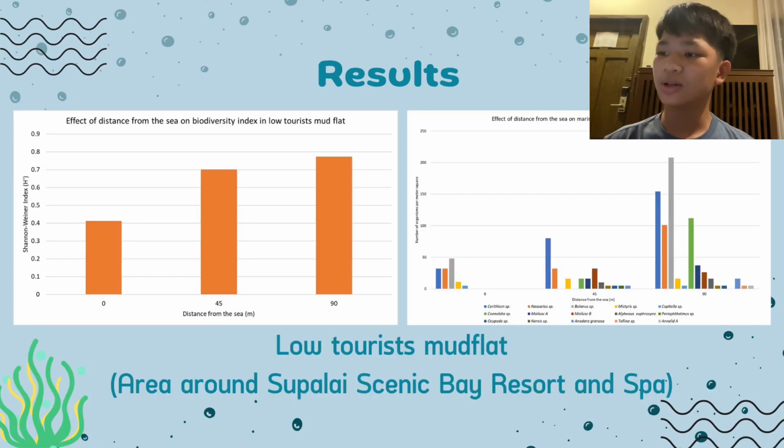And now we come to the results. In the low tourist mudflat at Supalai Beach, we found that the biodiversity increases as the distance from the sea increases. This might be because there were quite strong tides, which could move the marine invertebrates to be consolidated at the furthest point from the sea. Moreover, according to the right bar chart, which shows the number of organisms and species, we found that the farthest point from the sea had the highest number of organisms and species, which was the same pattern as shown in the biodiversity data.